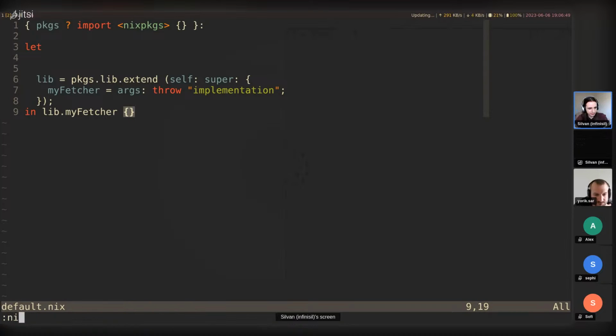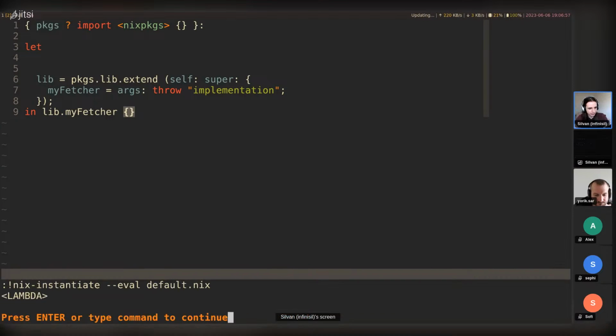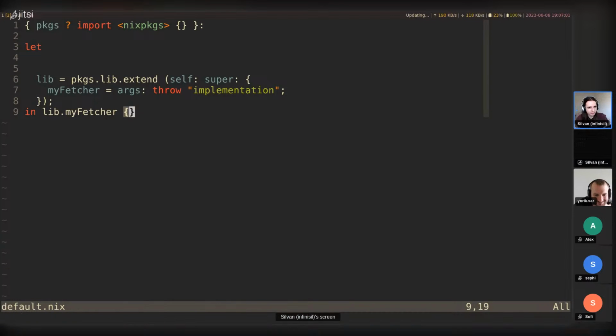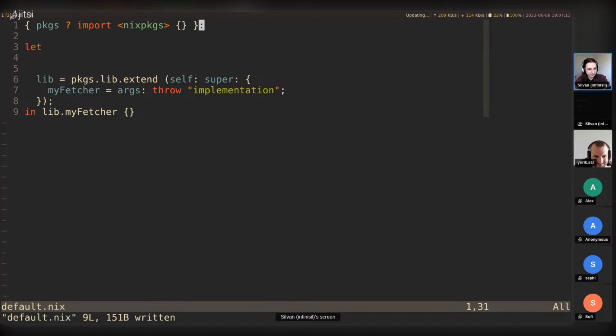And let's test this. Next build or instantiate eval the current file. Oh, like this. Well, it gives a lambda. So that's actually a bit unfortunate when the function is a lambda. So in this case, we have the argument up here. nix-instantiate or nix build as well won't really evaluate it.